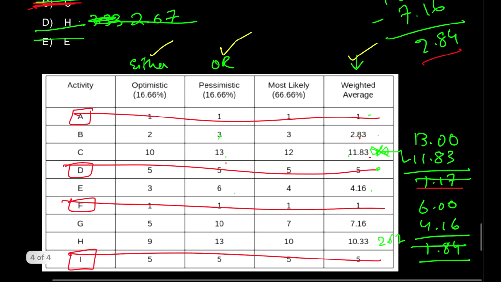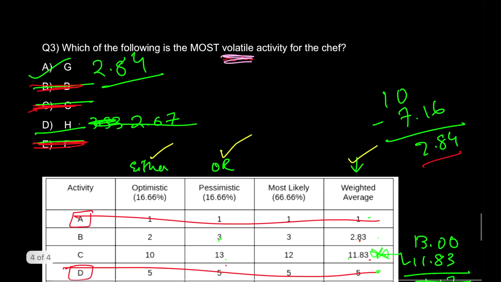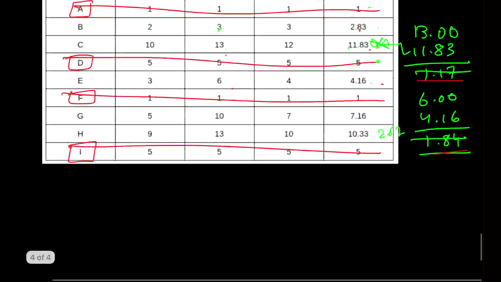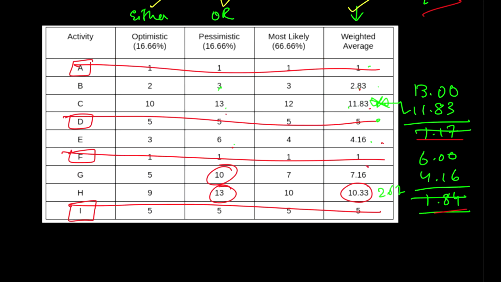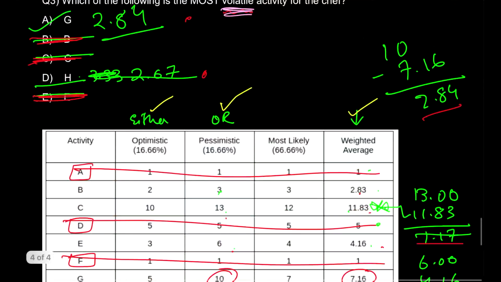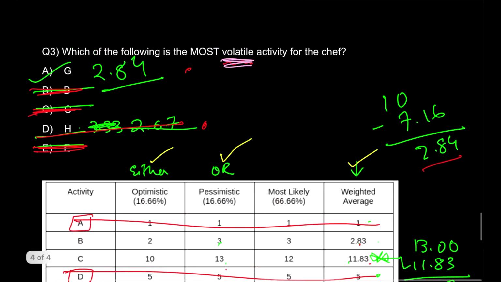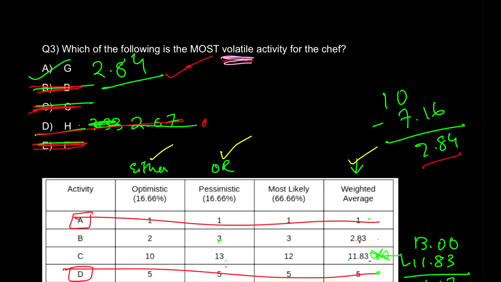I can go down and try this. I can see that this one still looks good, but then it is 1.84. So therefore, even E is out. Lastly, we are left with G and H, whose values if we subtract, for G I'll get 2.84 and for H I'll get 2.67. I will be subtracting 13 minus 10.33 and I'll be subtracting 10 minus 7.16. So therefore, ultimately the answer or the winner of this is 2.84, which is the most volatile activity taking place.